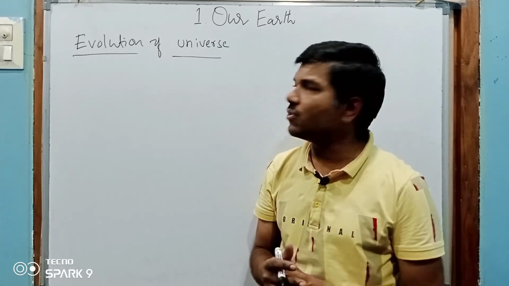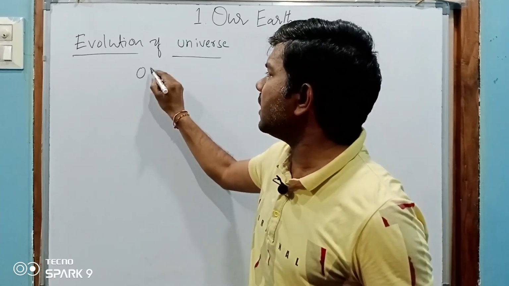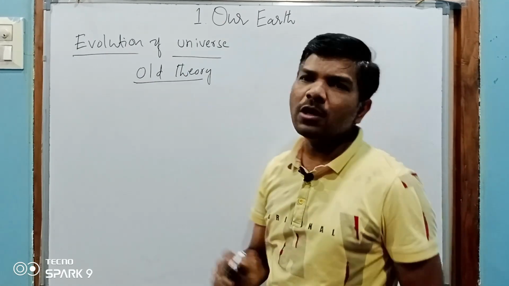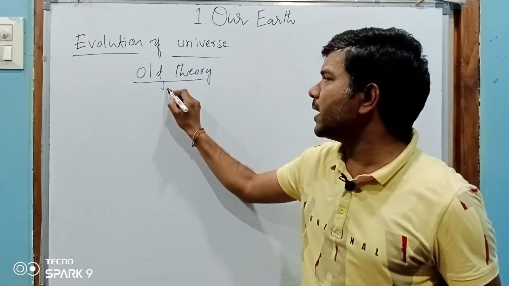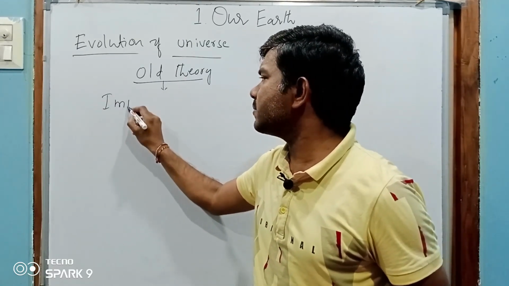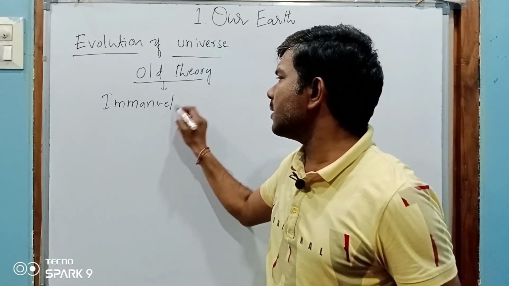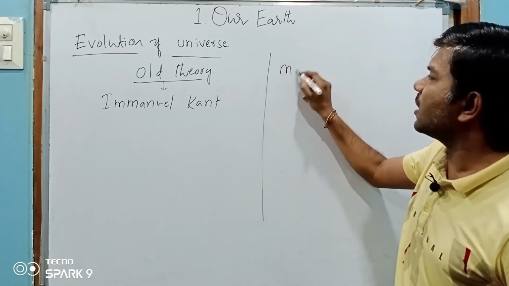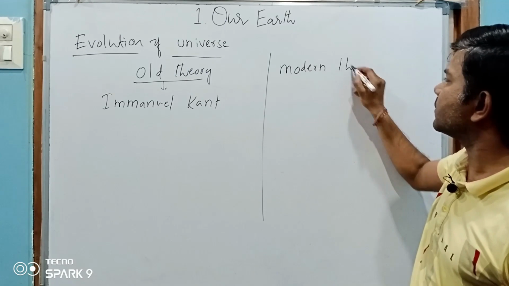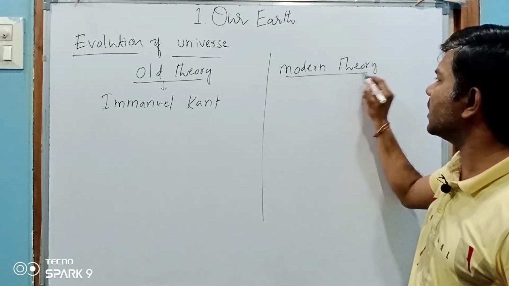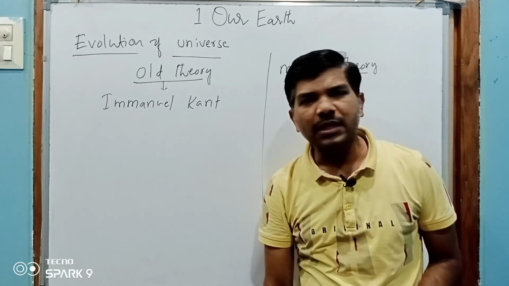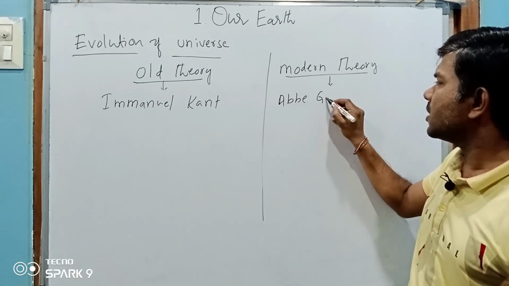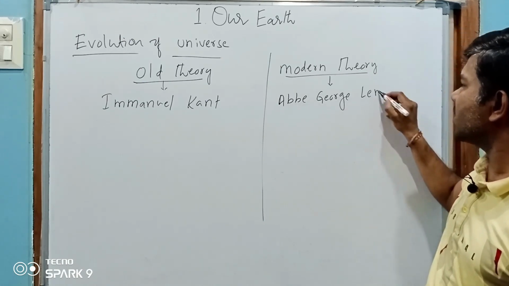There are two important theories. One is the old theory, proposed by Immanuel Kant. The other is the modern theory, proposed by Abbe Georges Lemaitre.